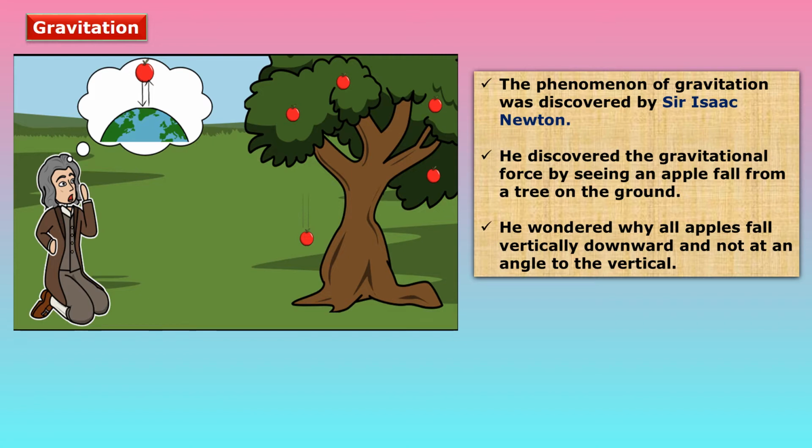Means after the discovery he understood that there is some attractive force towards the earth. That attractive force is attracting the apple towards itself, and this attractive force must be coming from the earth only. The force between the apple and the earth's surface has a vertical direction, and due to that the apple falls vertically downward towards the earth.